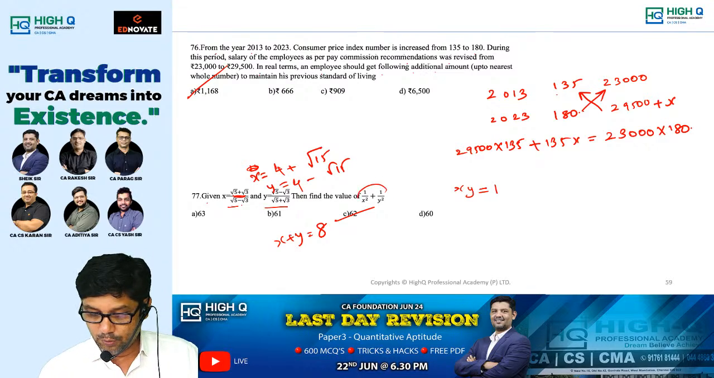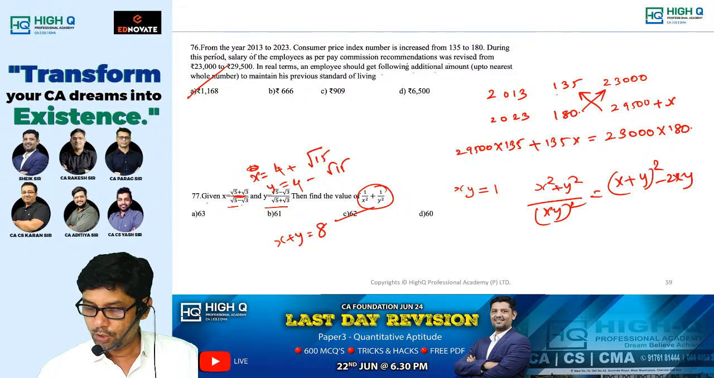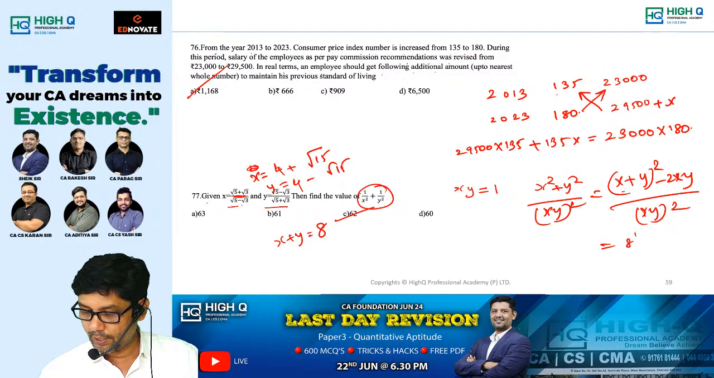Now 1 by x square plus 1 by y square is x square plus y square divided by xy the whole square. What is xy? The x square plus y square is x plus y the whole square minus 2xy, divided by xy the whole square. What is x plus y equal to? 8 square minus 2, which is 62.